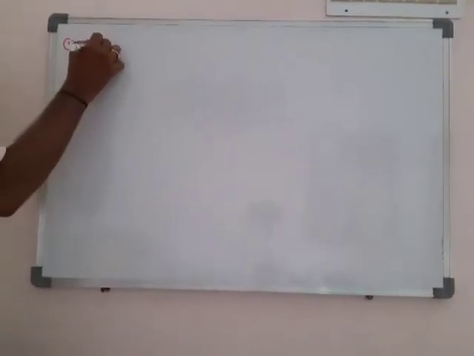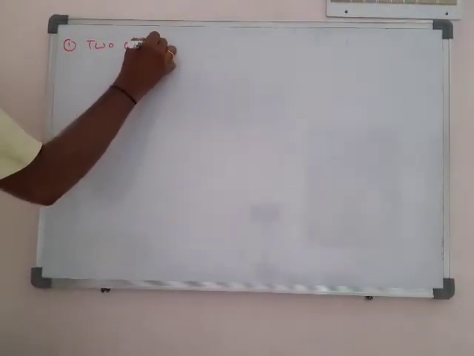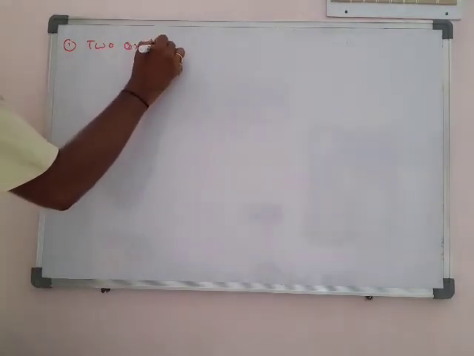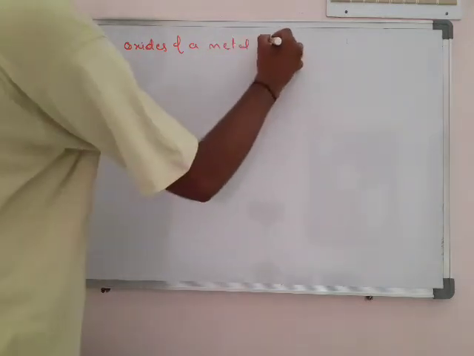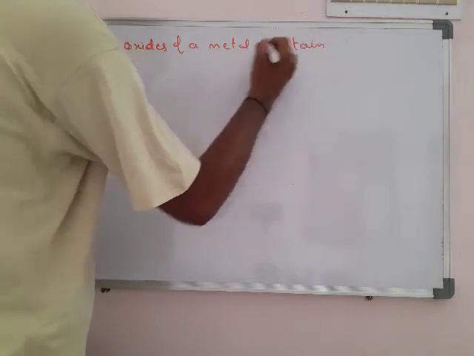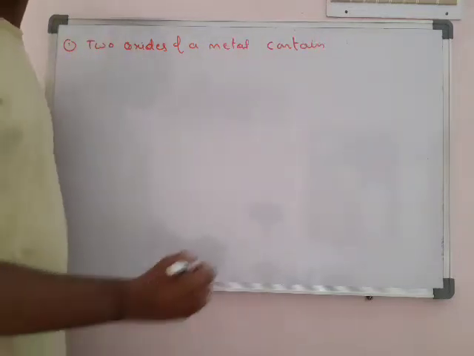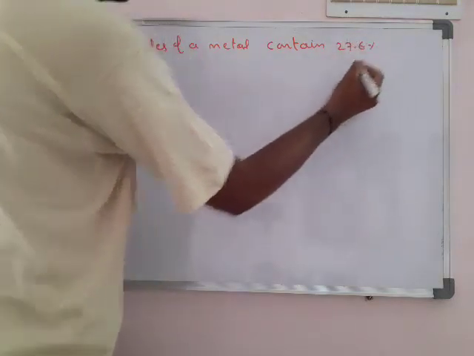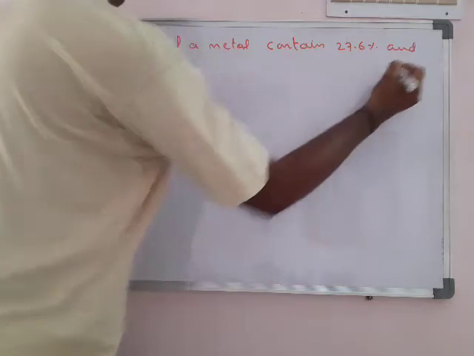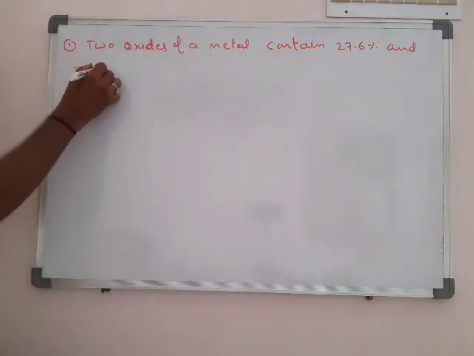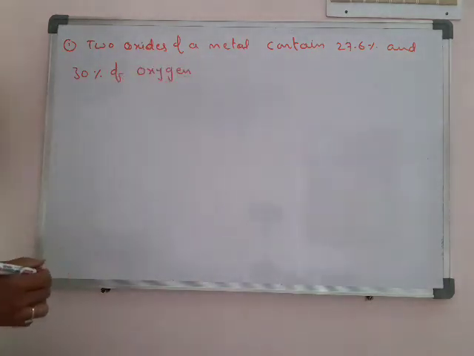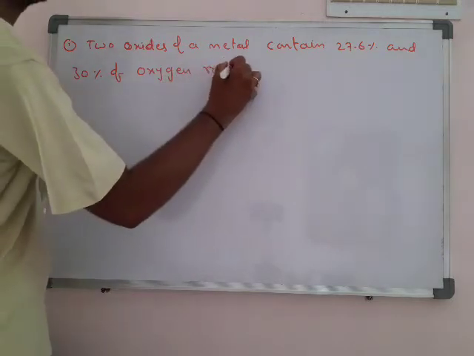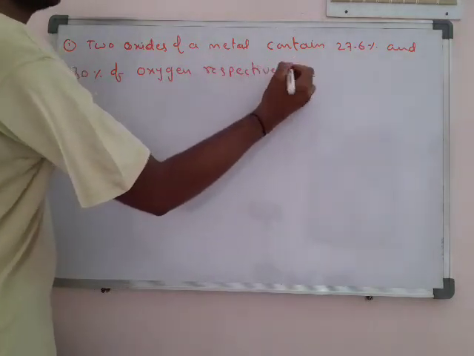Two oxides of a metal contain 27.6% and, in another one, 30% of oxygen respectively. The metal is the same.